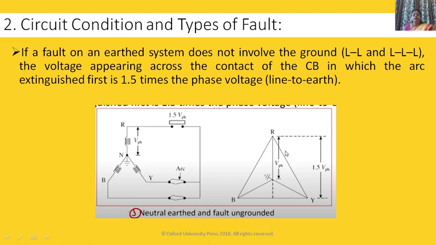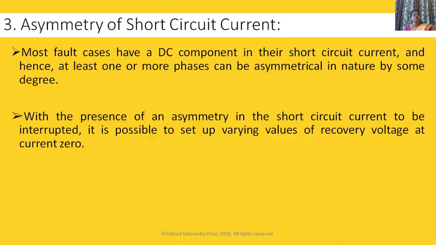Here also it is 1.5 times the phase voltage. That means when it is not earthed, voltage is 1.5 times the phase voltage. When the fault does not involve ground, in that case also it is 1.5 times the phase voltage. So here voltage is increased.